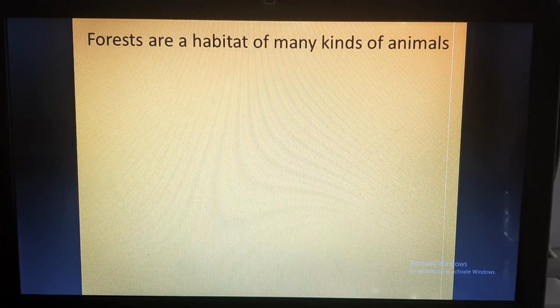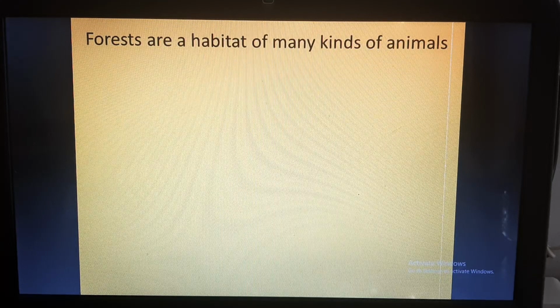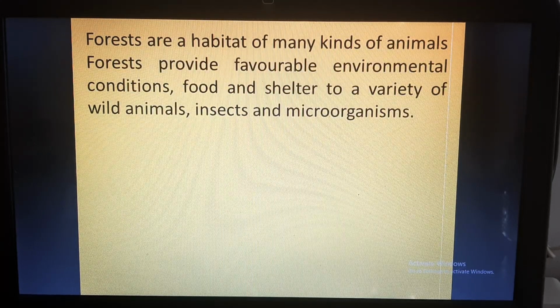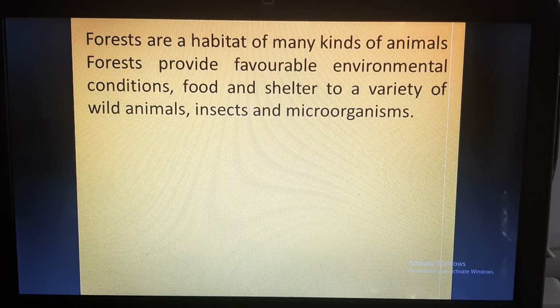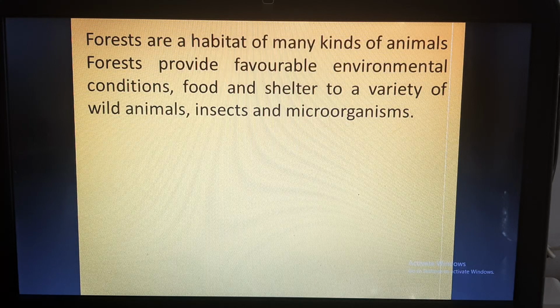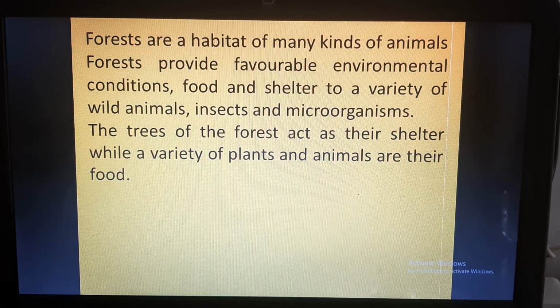So, as we know, forest is a habitat of many kinds of animals and many kinds of plants as well. Why is it a habitat of many kinds of animals and plants? Because they provide favorable environmental conditions like suitable temperature, availability of water, humidity, etc. Food and shelter to a variety of wild animals, insects and microorganisms. The trees of the forest act as their shelter.